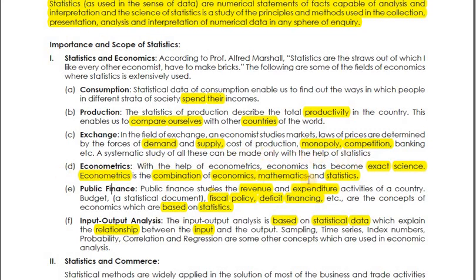Econometrics is a combination of three, and with the help of econometrics, economics has become an exact science. See, economics is a social science first of all, so we cannot say it's an exact science, because social sciences are not exact sciences. But because of the use of mathematics and statistics in economics, it has become an exact science.